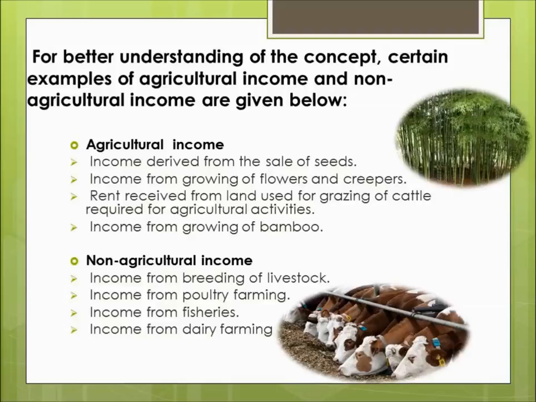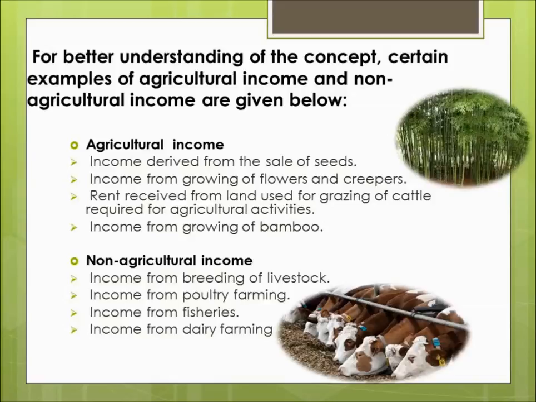Number 2, income from growing of flowers and creepers. If I am growing flowers and creepers and generating income from that, that will also fall under the definition of agricultural income and thus will be exempted. Number 3, rent received from land used for grazing of cattle required for agricultural activities.